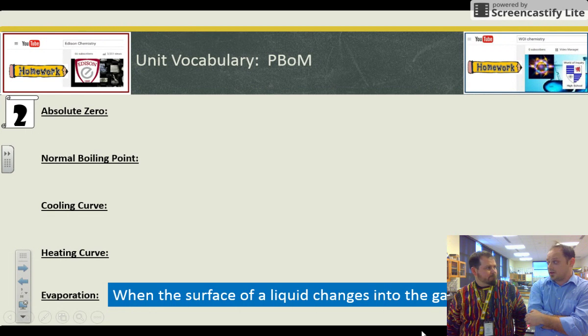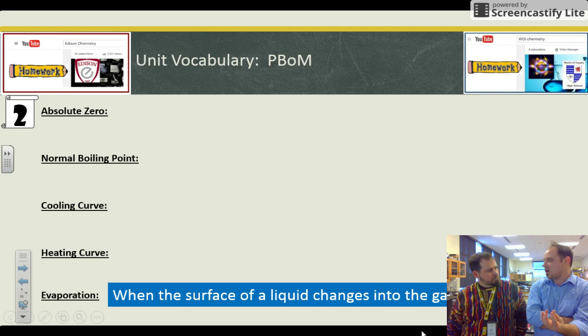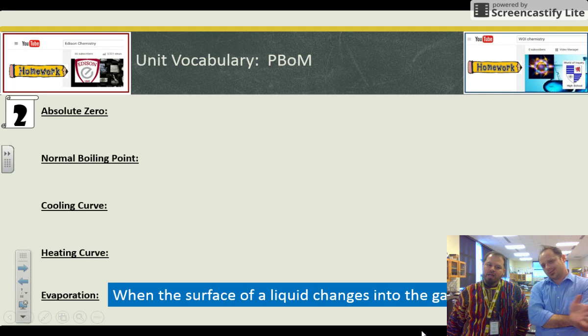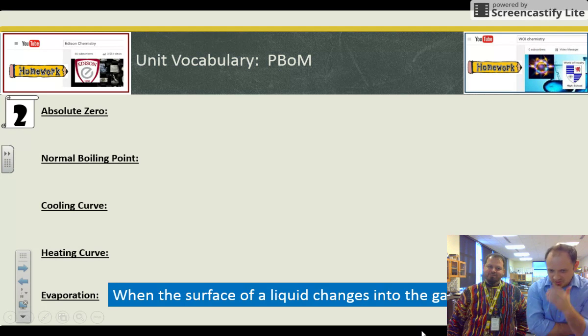Evaporation happens with ice in your freezer. If you ever put an ice cube in the freezer and came back a couple months later, it's like half the size. You're like, wait a minute, where'd it go? Well, it evaporated. It was freezing cold. How could that happen? Yeah, it happens. Pressure. All right.